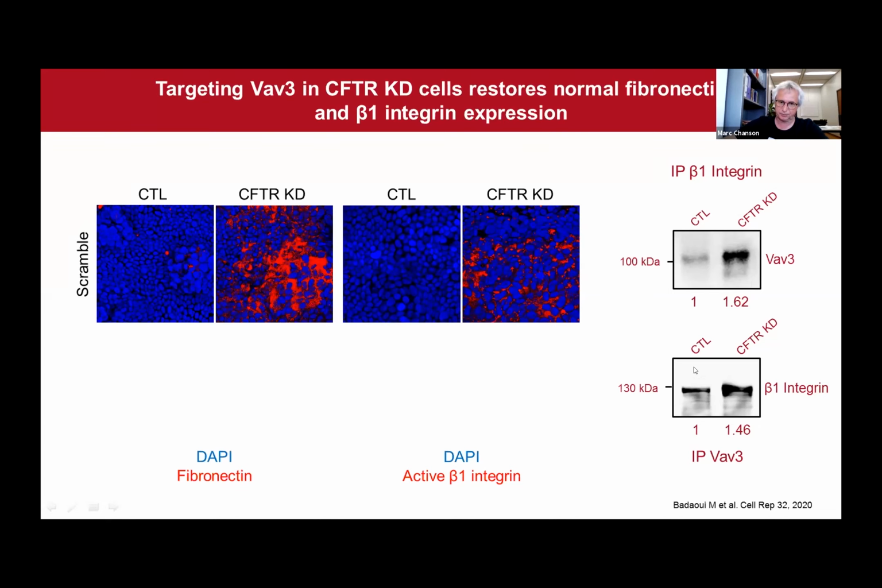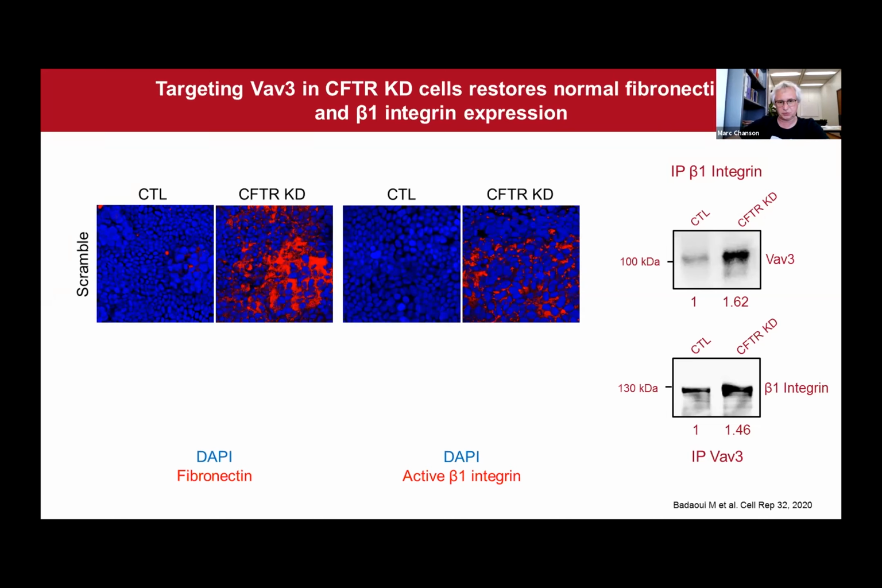We also performed the inverse experiments, IP for VAV3 and detect beta-1 integrin in the precipitate, which again was also enriched in CFTR knockdown cells. So these results raise the question whether the changes that we observe in terms of apical deposition of fibronectin and apical expression of beta-1 integrin could be dependent on this overexpression of VAV3.